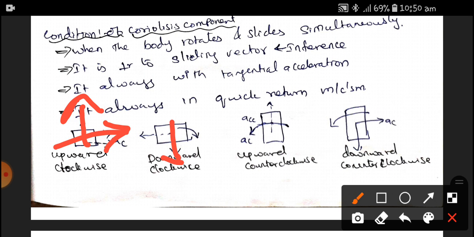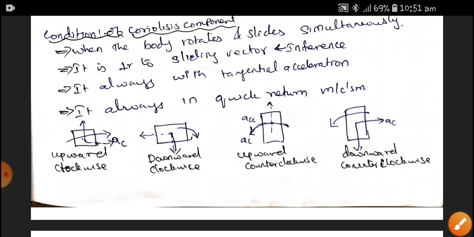When it is in the downward direction, with the same clockwise rotation, it is in the opposite direction. So with this understanding, we can know what is meant by the Coriolis component of acceleration.